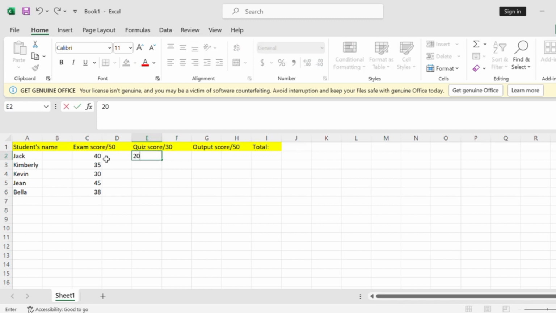For quiz is 20, 25, 18, 30, 22. For output is 36, 47, 30, 45, and 42.